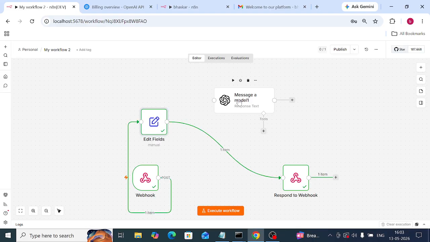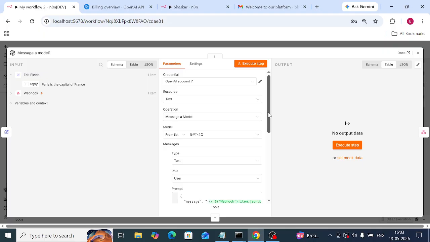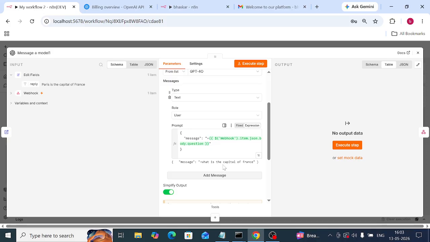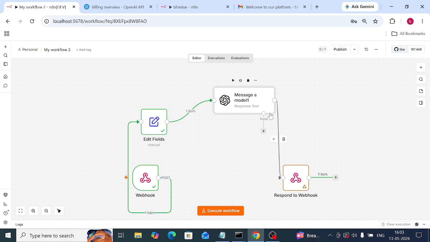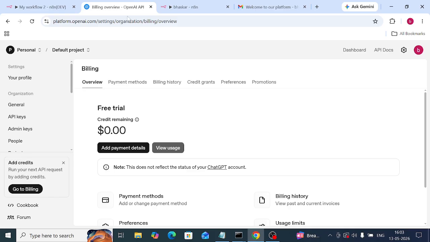Why I am discussing this is that if you want to connect it through AI, then you have to connect this OpenAI message model, and from this you need to connect to here. But why I'm not showing you: in the OpenAI model we write the code like this, what is the capital of France, and automatically it will give the reply. But in my system, my credits balance is zero.